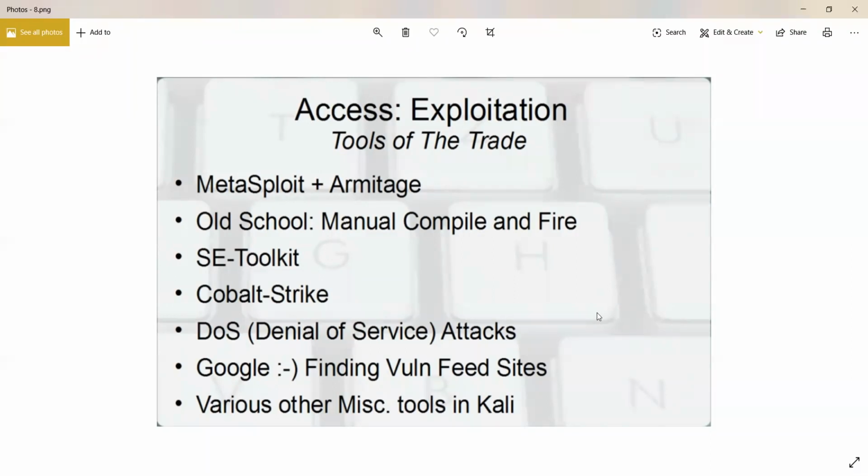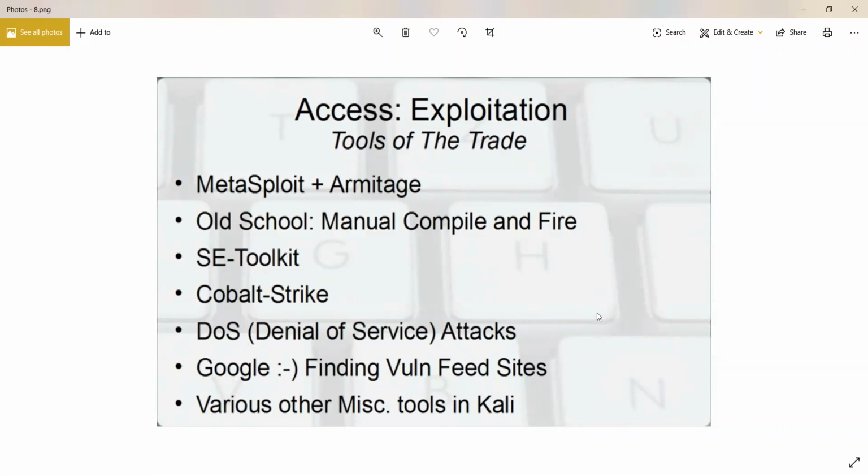Google finding vulnerable feed sites. Vulnerable feed sites, we can use this, but only to a very limited extent. Let's say I have a company as my client, and they have a lot of websites. Maybe they own a lot of websites, or they have a huge website with a lot of subdomains. So maybe I can try to use Google and find vulnerable web pages there. Yes, sir. But that's as far as we go.